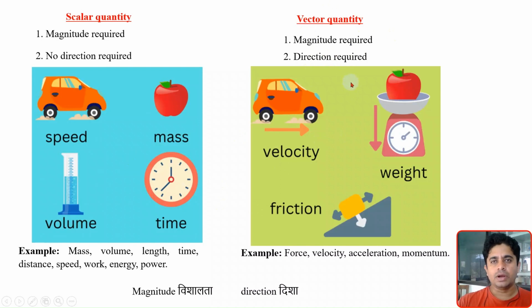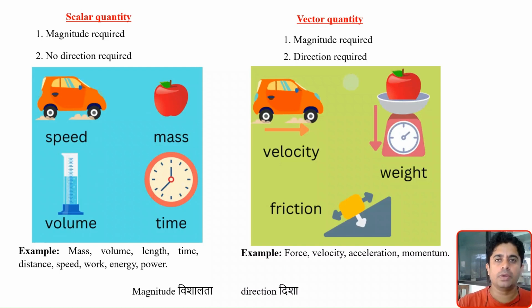A simple example about a vector quantity is if someone tells you to open the door and come inside. First, we will see whether it is written pull or push on the door. We will check. If it is pull, we will pull it, and if it's push, we will push it. Just because of those two words, pull and push, we will come to know about the direction.